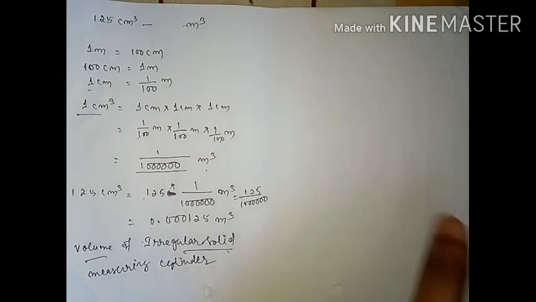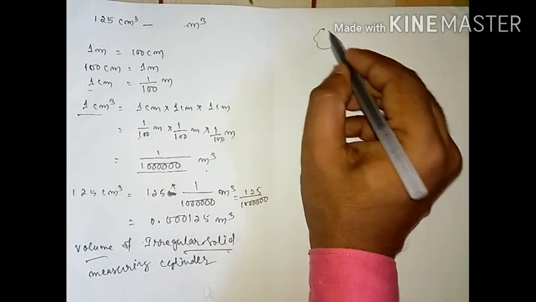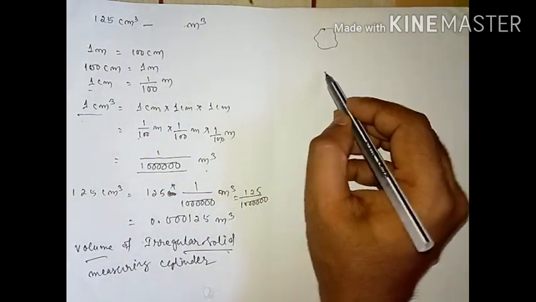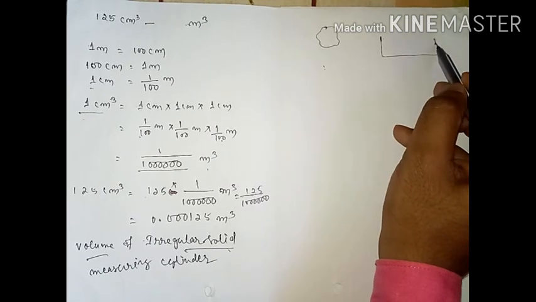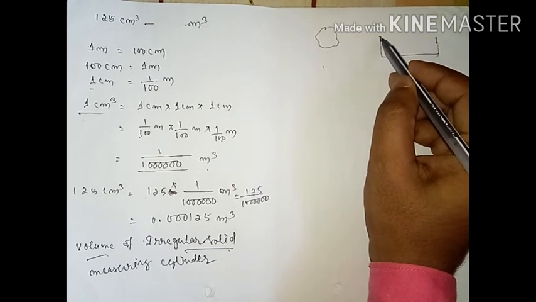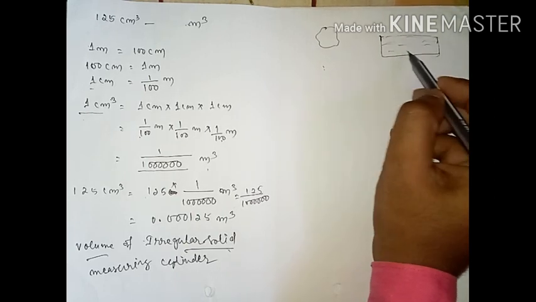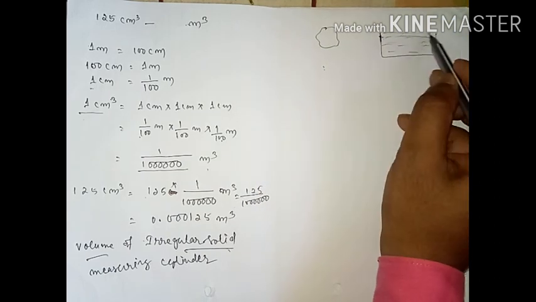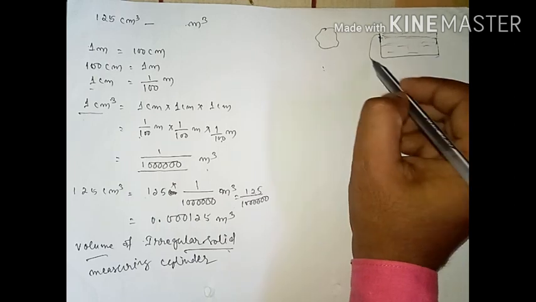Suppose I am giving you one example. This is one stone, and we want to find out the volume of this stone. We have one container, and this container is filled with water, full of water. Now when we immerse this stone fully inside this water, some water will be displaced.